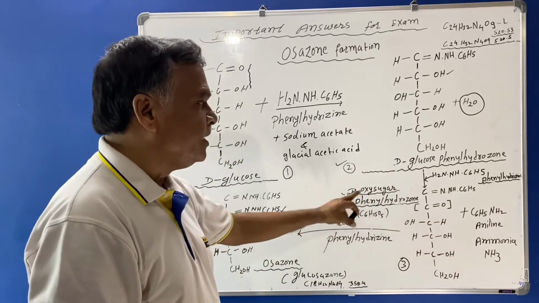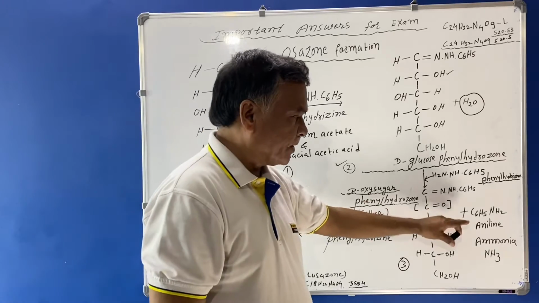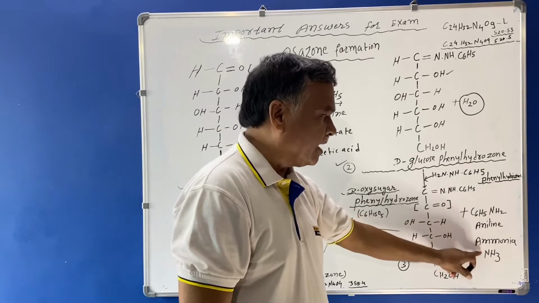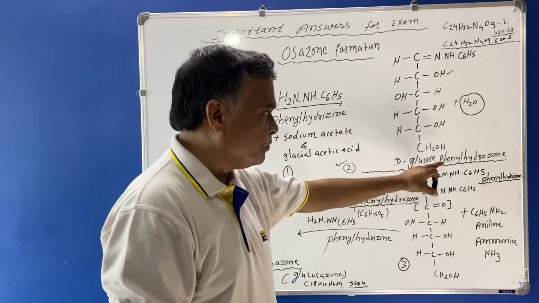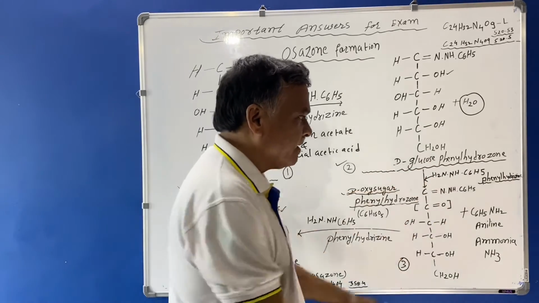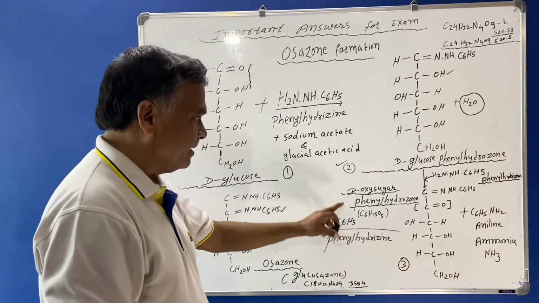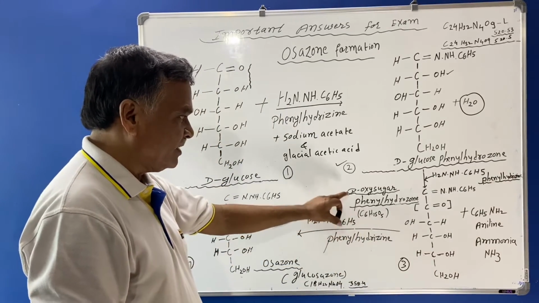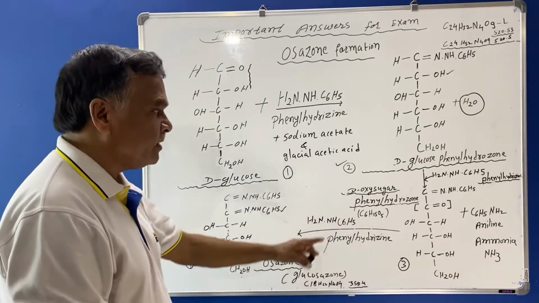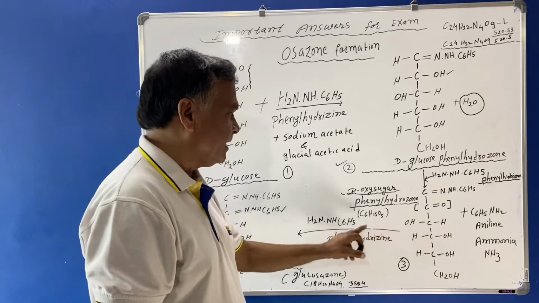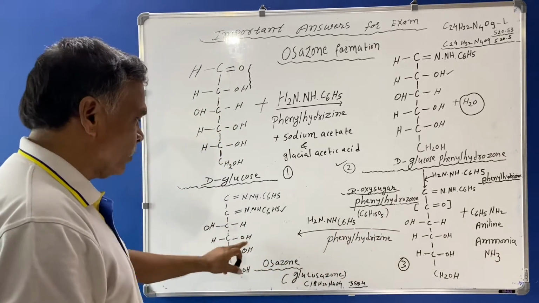Therefore it is called deoxy sugar phenylhydrazone, and aniline and ammonia are released when D-glucose phenylhydrazone is treated with phenylhydrazine. Then this deoxy sugar phenylhydrazone is treated with phenylhydrazine again.